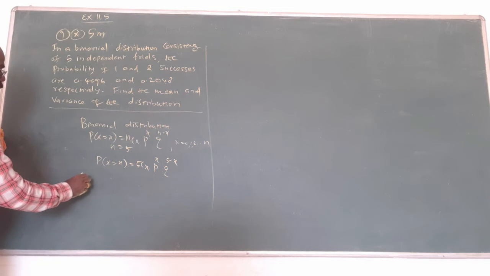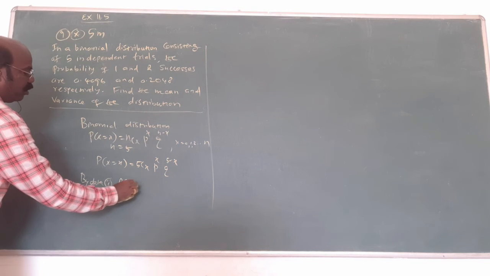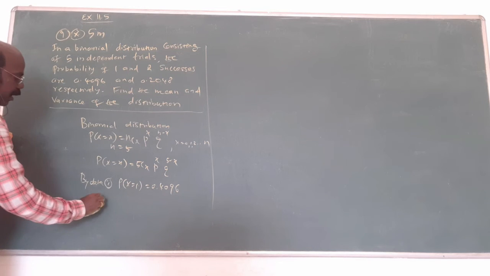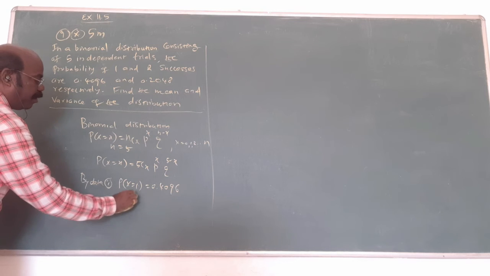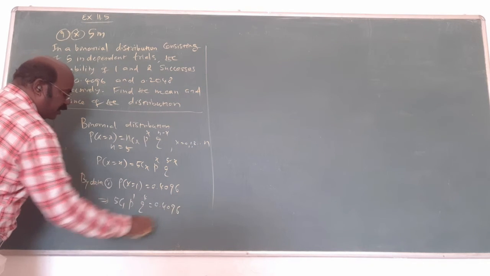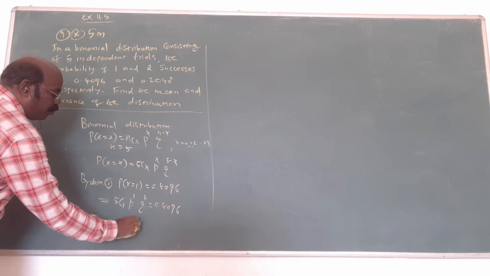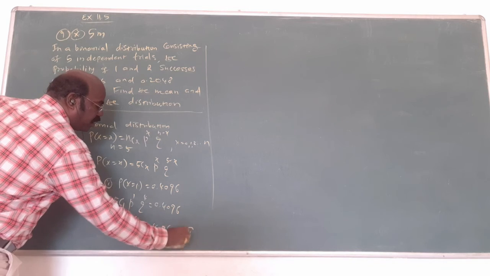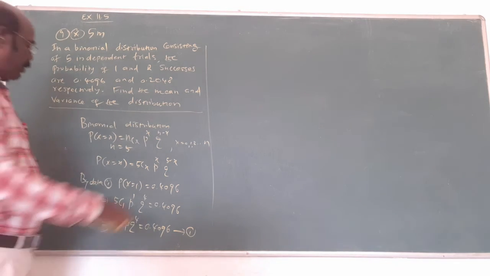Now by the first data, 1 success: P of 1 equal to 0.4096, which implies replace x by 1: 5C1, p power 1, q power 4 equals 0.4096. 5C1 is only 5. So 5 into p into q power 4 equal to 0.4096. This is the first equation.